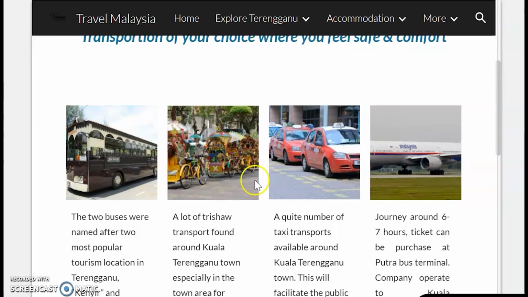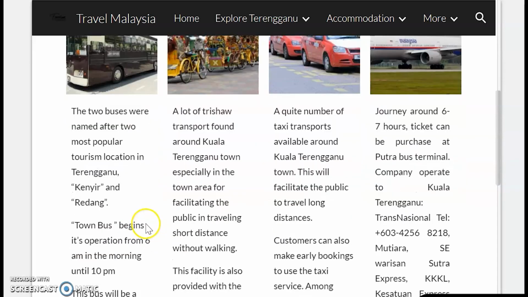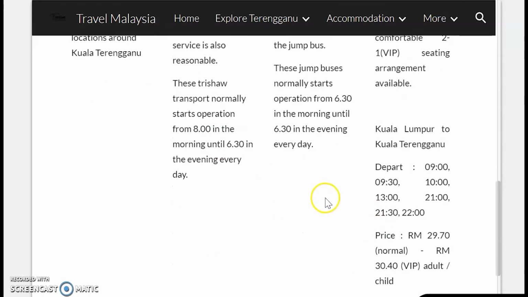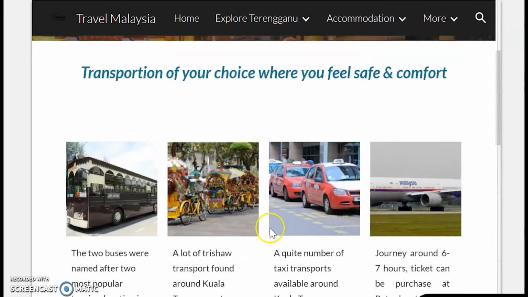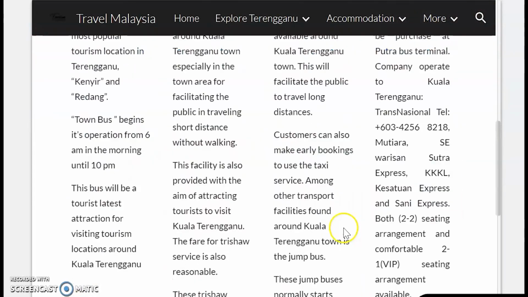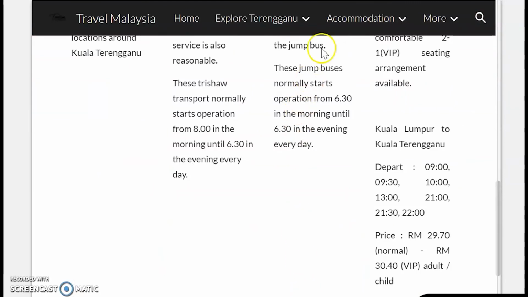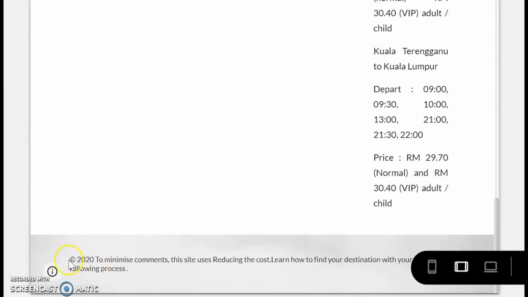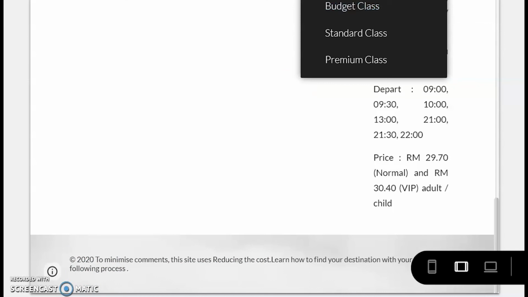Here the transportation system and the description, like what transport they use, and what the timetable and the availability of the bicycles or the transportations are. So this is the footer of our page.